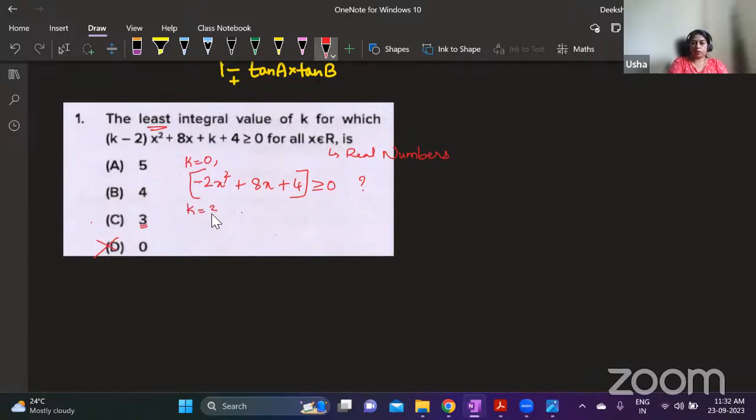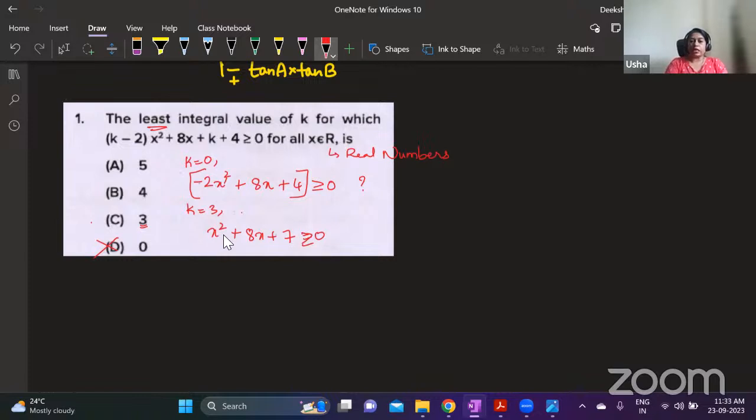So try with k = 3. 3 minus 2 is 1, 1 into x square is x square plus 8x plus, now k plus 4 is 3 plus 4, 7, greater than or equal to 0. Now this is going to be the correct answer, because will this value be greater than 0 for all values